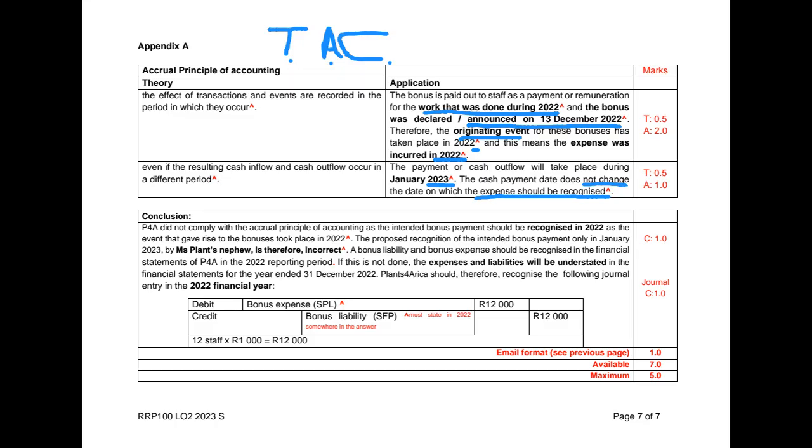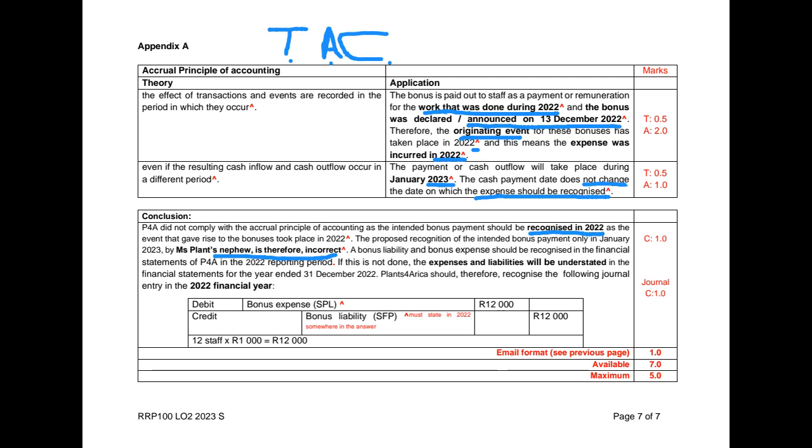Okay, so let's have a look at what this would look like. The first thing is we should tell them what we believe needs to happen. So they need to recognize the expense in 2022, which therefore means that Mrs. Plant's nephew is wrong. Now that answers the first point of the note. The note says talk about the correctness, right? Talk about the correctness.